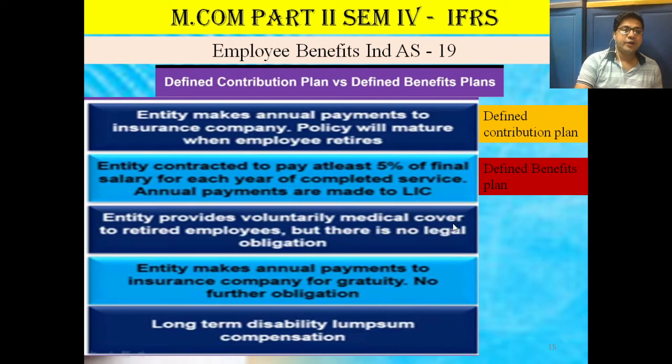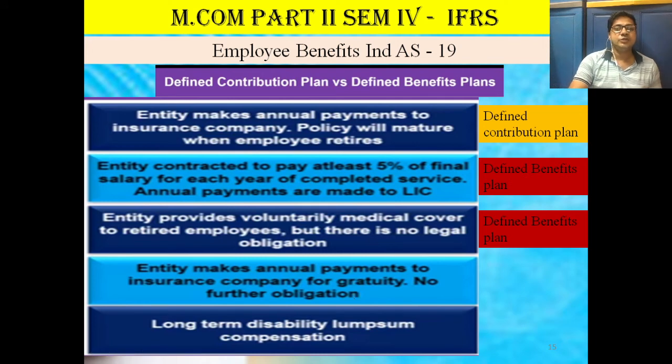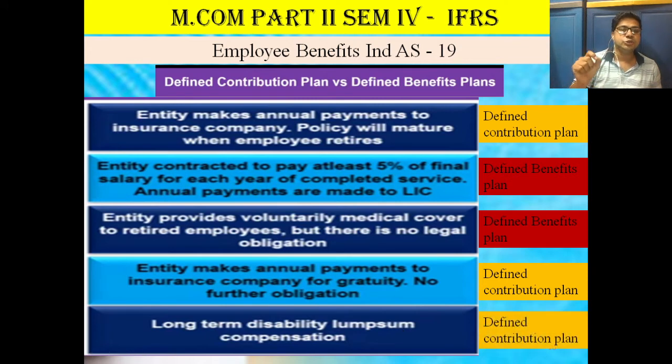The entity provides voluntary medical cover to retired employees, but there is no legal obligation. It is also considered a defined benefit plan. The entity makes an annual payment to an insurance company for gratuity, with no further obligation. So there is no further obligation, and annual payment is there, so it is a defined contribution plan. Long-term disability lump sum compensation is also a defined contribution plan.